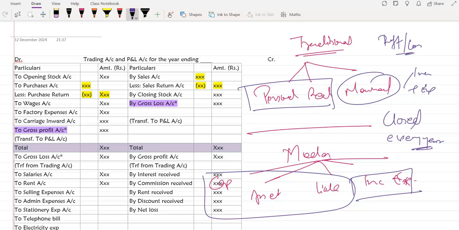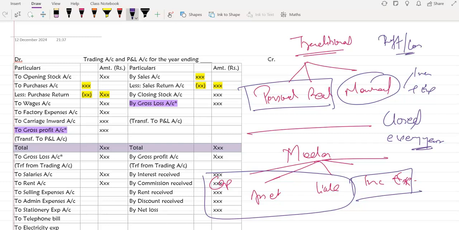So therefore, these accounts will get closed. You tell me, Disha, is it reasonable that if this year I earned 5 lakh rupees of sales, I should carry forward that 5 lakh sales next year also? No, ma'am, because it will be unreasonable. Current year sales will tell me current year profit. Next year sales will tell me next year profit.